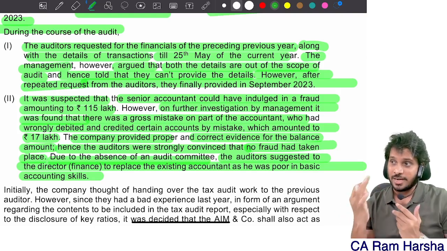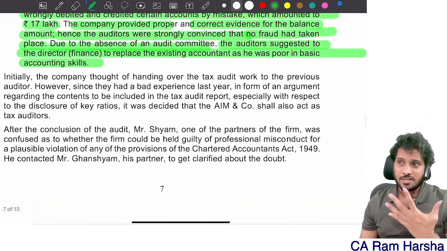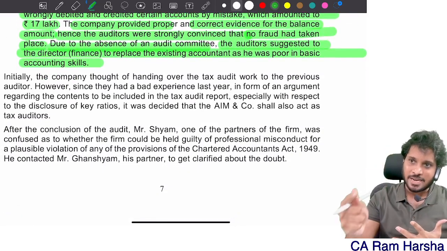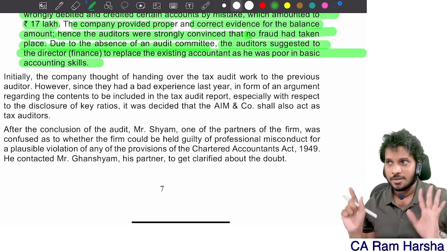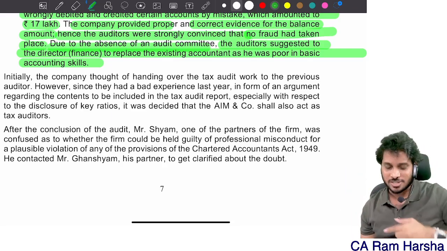We'll see the question to get a better understanding. If at all in the question we are not getting it, we have to come back and read that particular part of the story once again, just like how we did for the concurrent audit question.